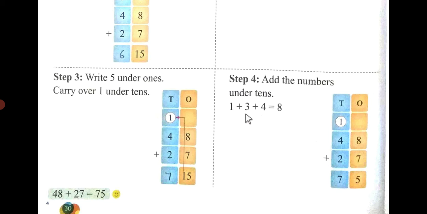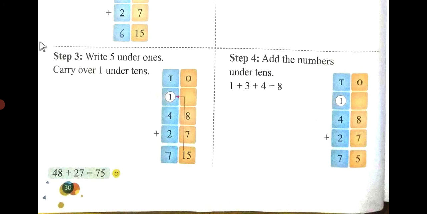Add the numbers under tens. 1 plus 3 plus 4 is 8. So here you can see 7 plus 7 is 14, 8 plus 7 is 15. 4 plus 2 is 6, plus 1 is 7. So let's move on. That is 48 plus 27 is 75.